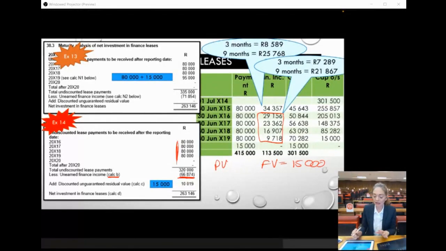So that's why I said, if our financial year and our lease years were the same, then you could use your shortcut, but then you would just have to make your future value 0 so that you are only calculating the interest on the lease payments. And then do the same for the 15,000 unguaranteed residual value. But your thought process is 100% correct. You can do that, but then you just have to take out your unguaranteed residual value. Okay. You would still need to make an adjustment if lease and finance years are not the same, exactly, you still need to make that adjustment.